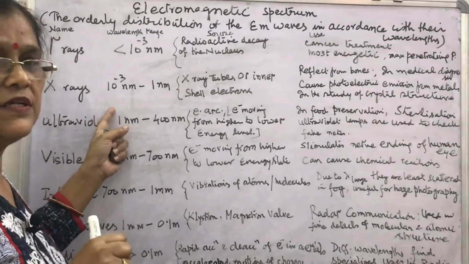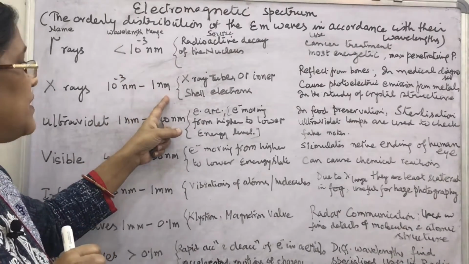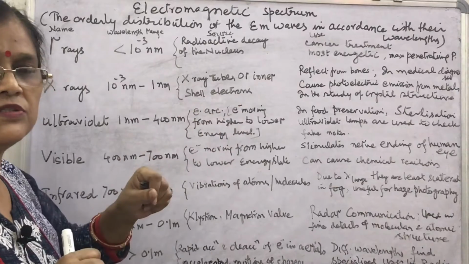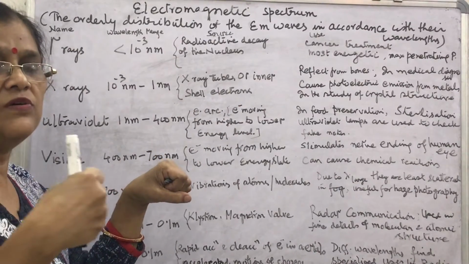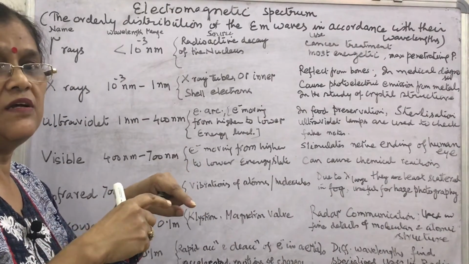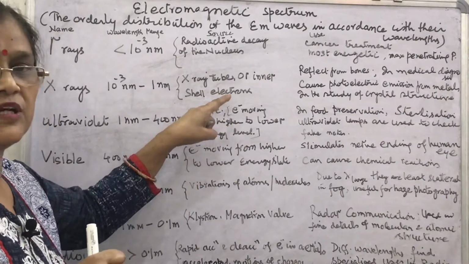Similarly, X-rays: the wavelength range is 10 to the power minus 3 nanometer to 1 nanometer. They are produced by X-ray tubes or inner-shell electrons. How are the X-rays produced? When fast moving electrons hit a target like tungsten, which has a high melting point, then X-rays are produced.